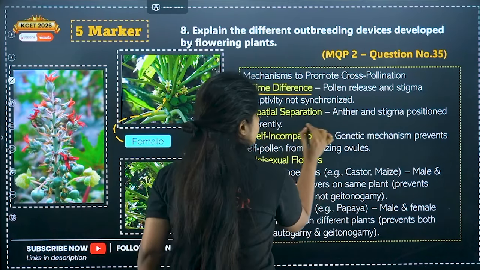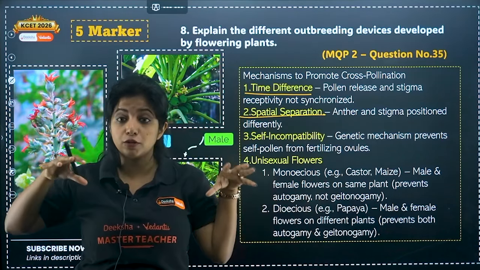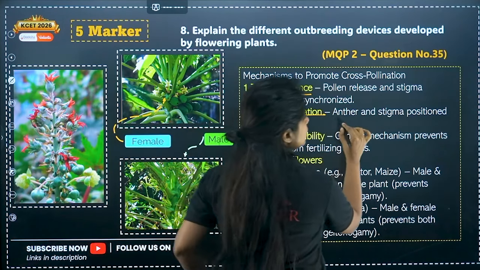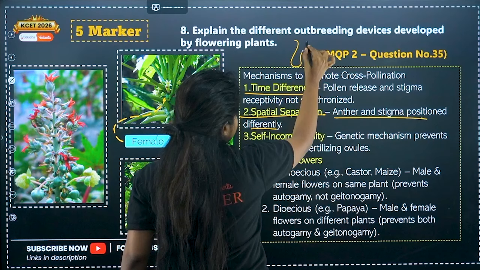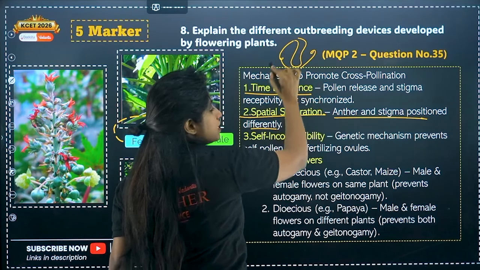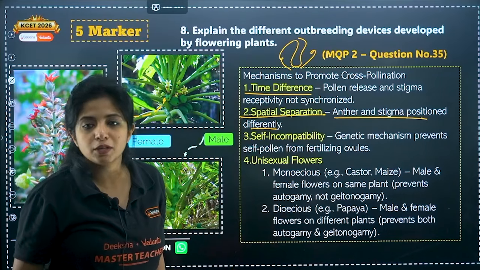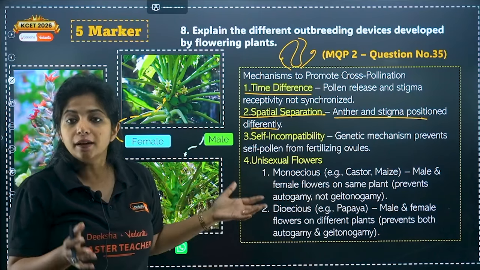Now, spatial separation. Spatial separation means there is some separation in the form of distance, the positioning and everything. So, suppose anther and stigma are positioned differently. Suppose, my dear children, the male part is over here and the female part is over there at the top. Do you think it can easily go to the top? No, it will be very difficult. So spatial separation is another thing that has been put up by the plants itself.